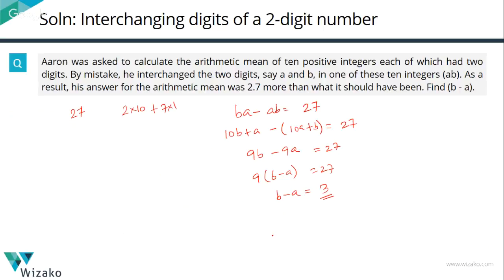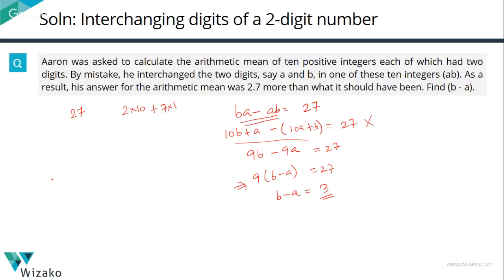The question is done, but the discussion and the learning is not over. Let's have a quick look at it. Forget the right hand side. It could be 27, 72, 45. Let's keep that for later, that is what the question is going to provide you as data. Let's look at the left hand side. BA minus AB, a 2-digit number and the difference between that number and its transposed version, where its digits are interchanged, will always be 9B minus 9A, because BA minus AB, we wrote it in this form, which translated to 9B minus 9A, which is nothing but 9 times B minus A.